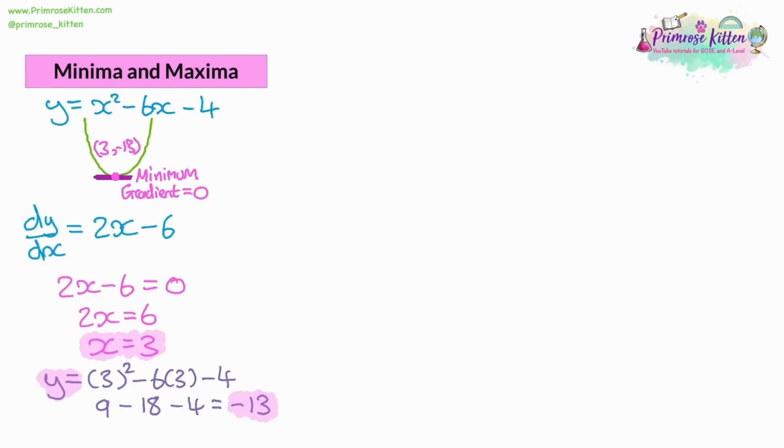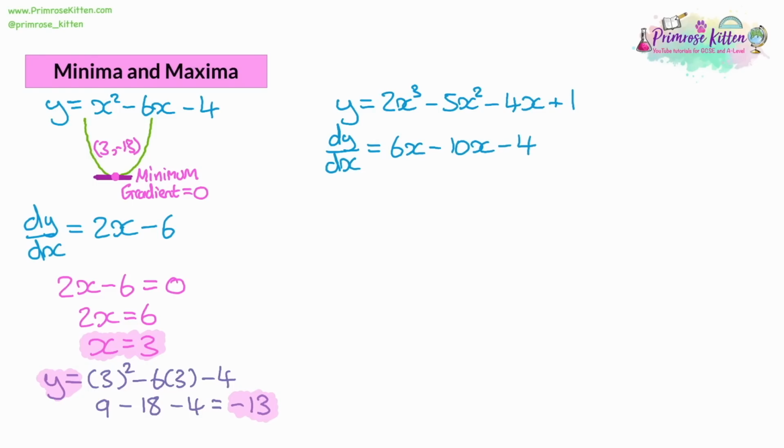Now we're going to look at a more complicated line. So we're going to look at y is equal to 2x cubed minus 5x squared minus 4x plus 1. And what I'm going to do for this is find the first derivative, which will be 6x squared minus 10x minus 4. And I'm also going to find the second derivative, which we call d2y by dx squared. So differentiating that, 6x squared becomes 12x, and negative 10x becomes negative 10, and the 4 becomes 0. So I've preemptively differentiated twice because I'm going to need these for the working out we're going to do in a moment.